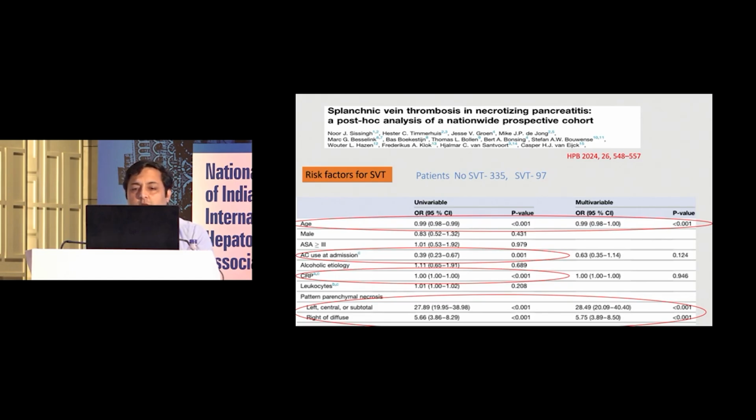There are a few studies which try to predict the risk factors for splanchnic vein thrombosis. Patients who are younger have a higher risk of having thrombosis. Patients who had high CRP levels, or in whom the CIRS score is high, have a higher chance of thrombosis. The pattern of necrosis is important. Patients who had a left-sided, central or subtotal necrosis have a high chance of venous thrombosis.